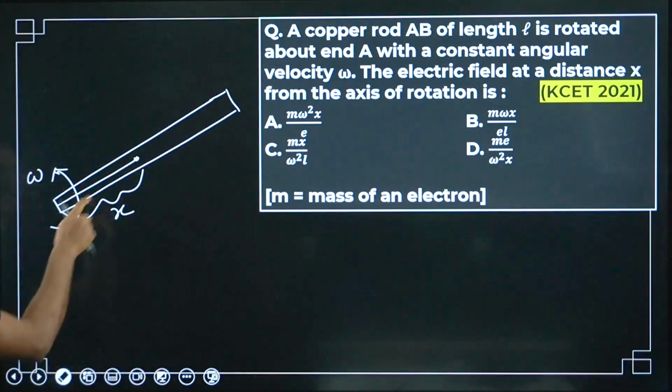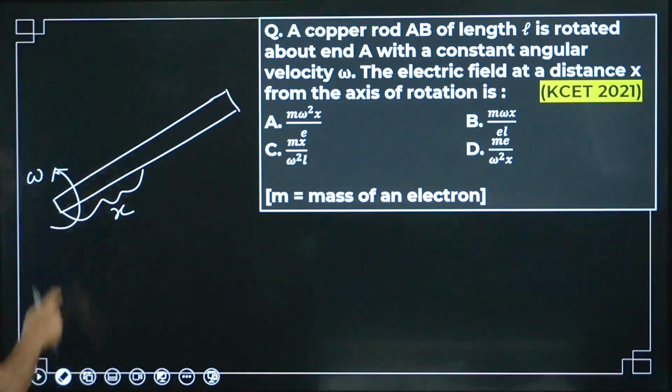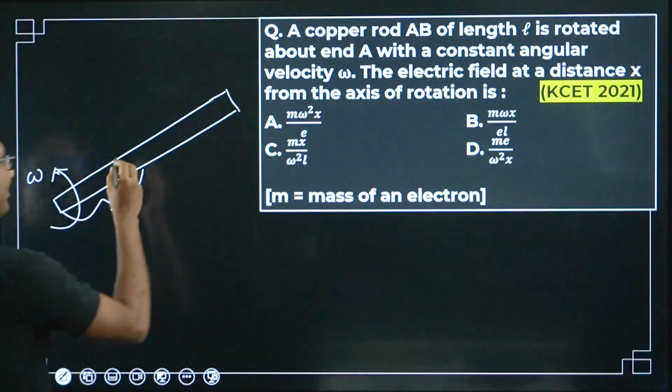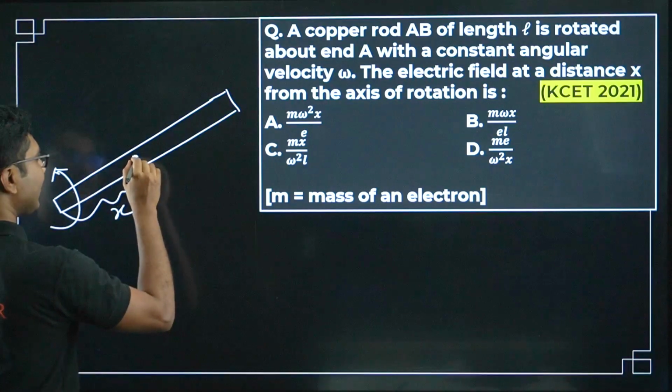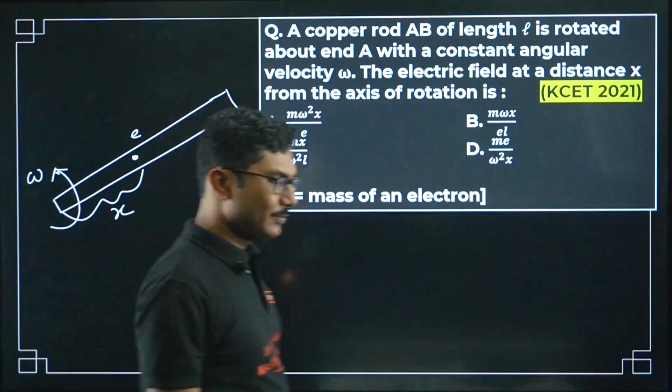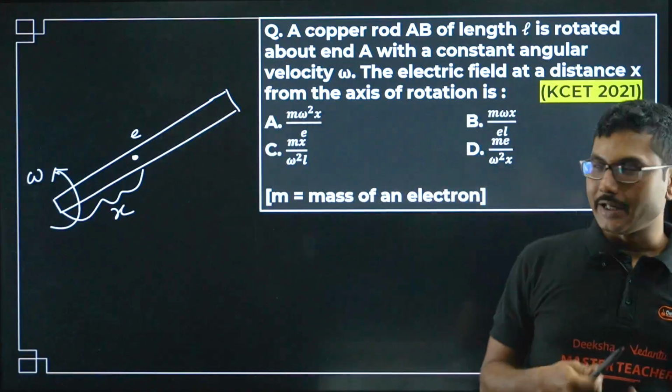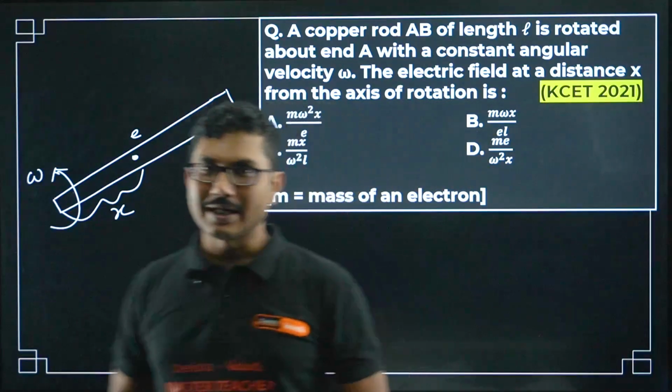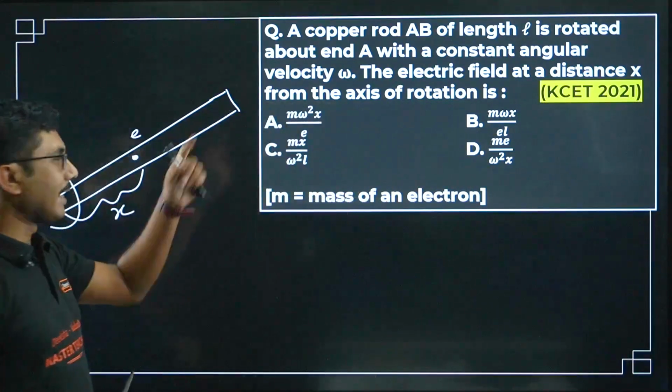Very interesting question. To do that, first you have to consider, at a distance x, an electron e. If the metallic rod is rotating, the electron is also rotating inside the rod, right? All the atoms are also rotating.